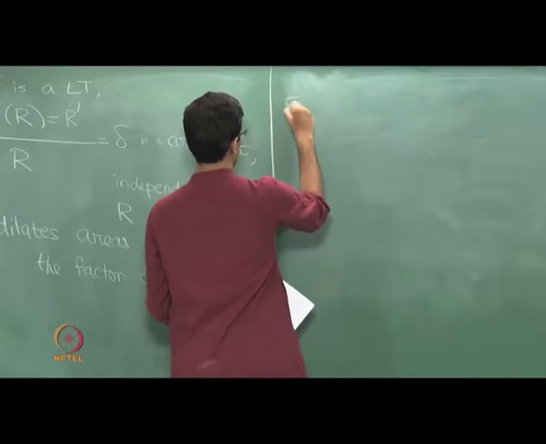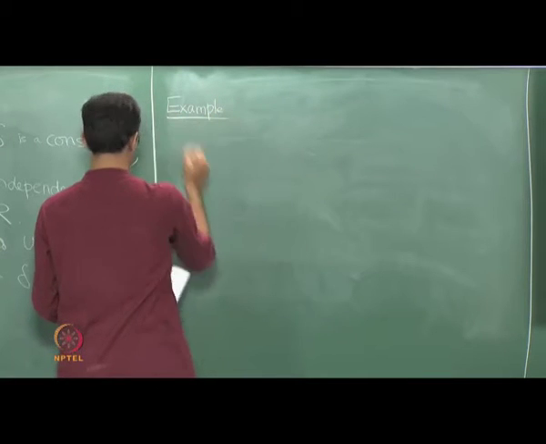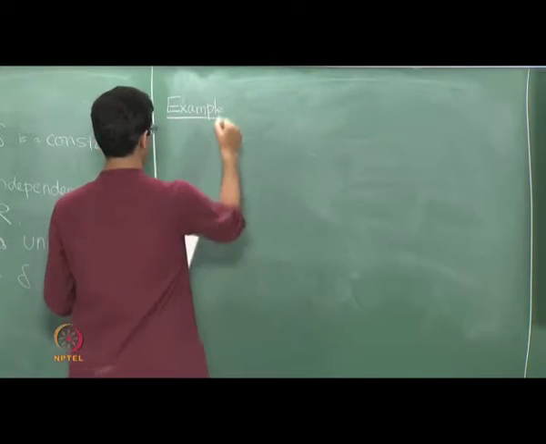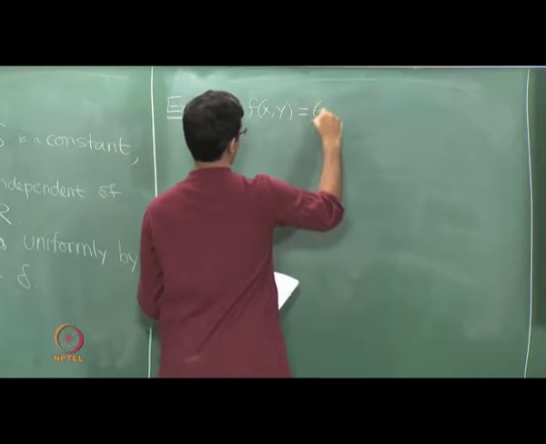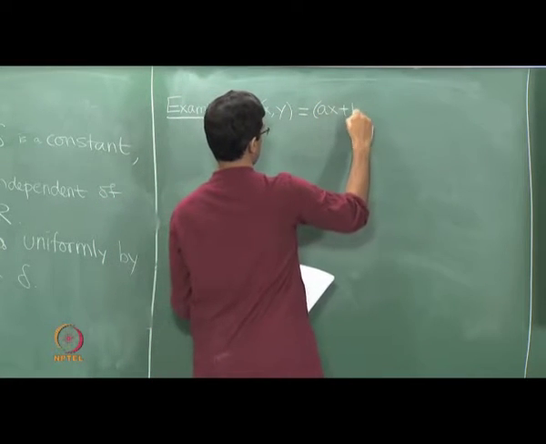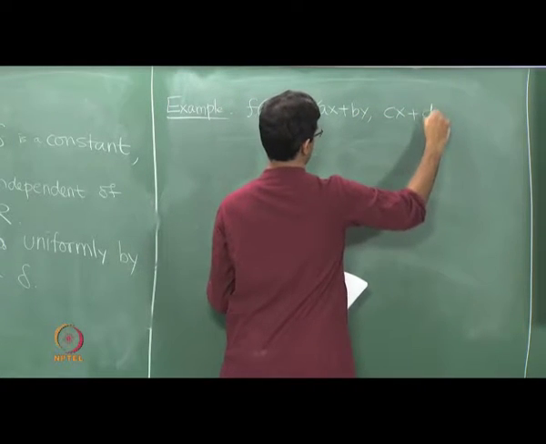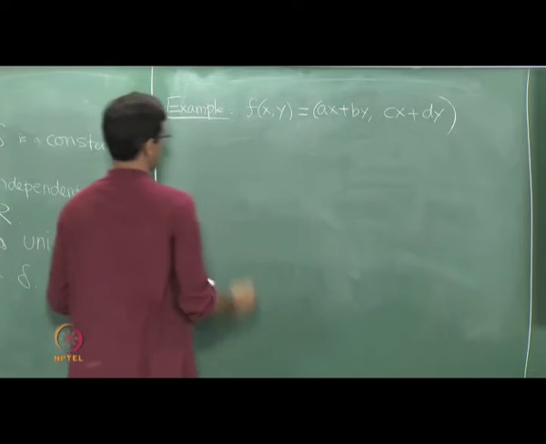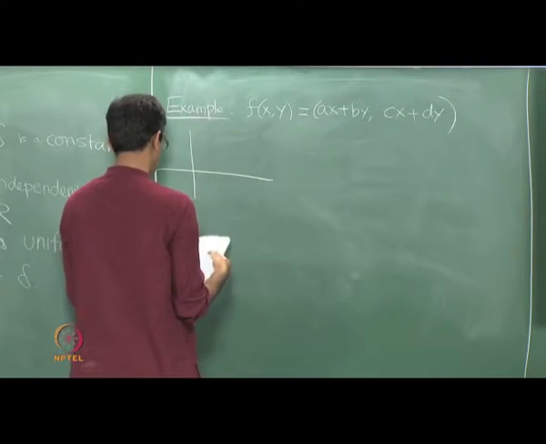Let us take f to be, well, I guess I am just taking the most general example, f of x y. I said it is a linear transformation. So, it is something which looks like this, right, ax plus by, cx plus dy, and let us see what this area dilation factor delta could be.